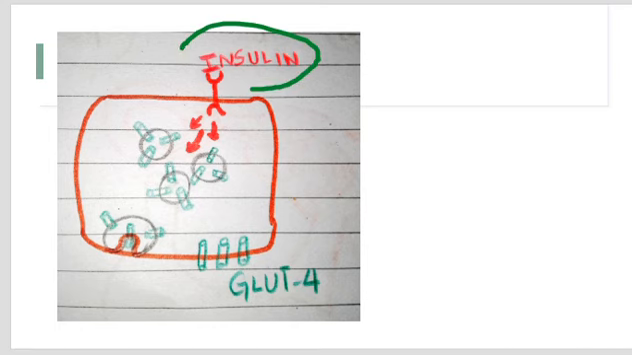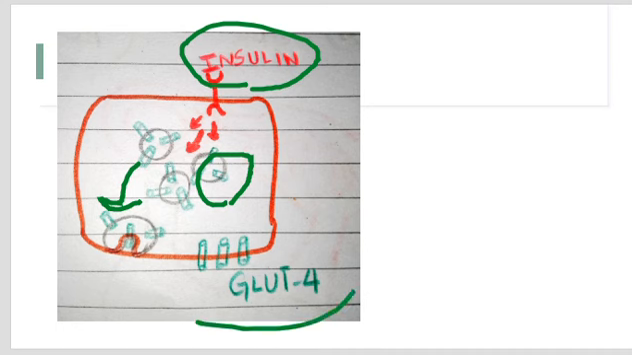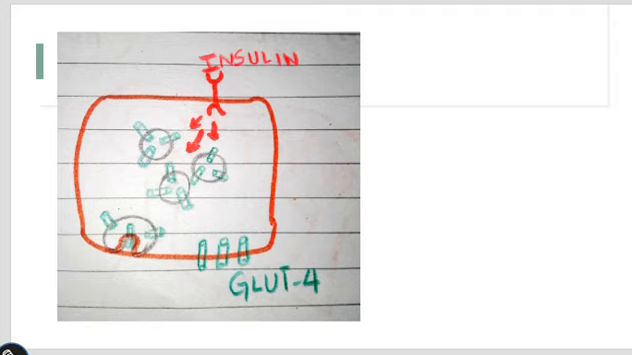Insulin is here. Our skeletal muscle cells as well as the adipose tissue cells have special receptors for insulin. Then you can see the black circles, which are the vesicles, and they are carrying the glucose transporters, which then fuse with the cell membrane, and the GLUT4s are expressed on the cell membrane.